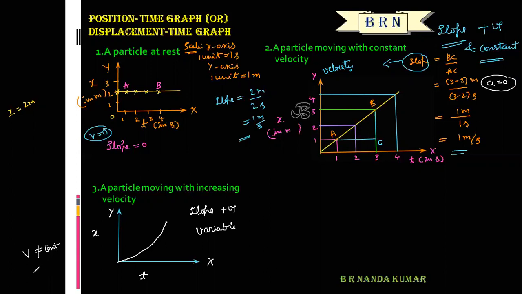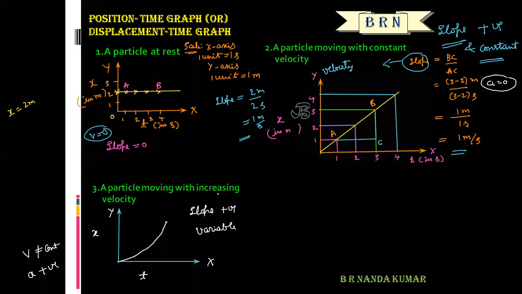But here acceleration is positive. Slope of this graph is positive and variable. So this is the graphical representation of a particle moving with increasing velocity.